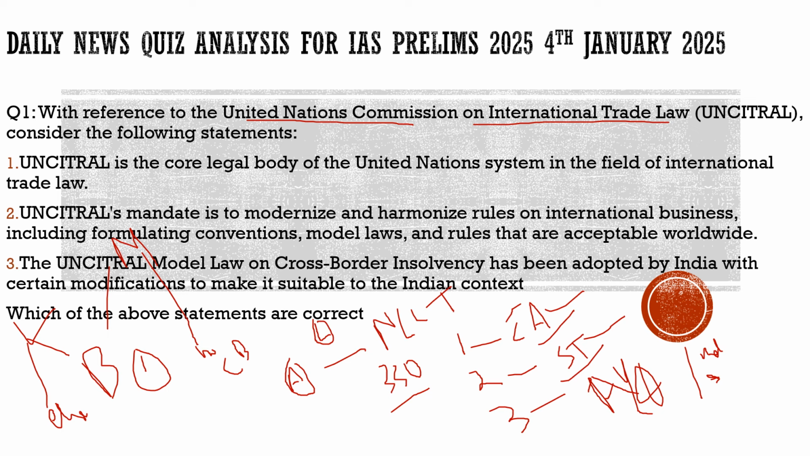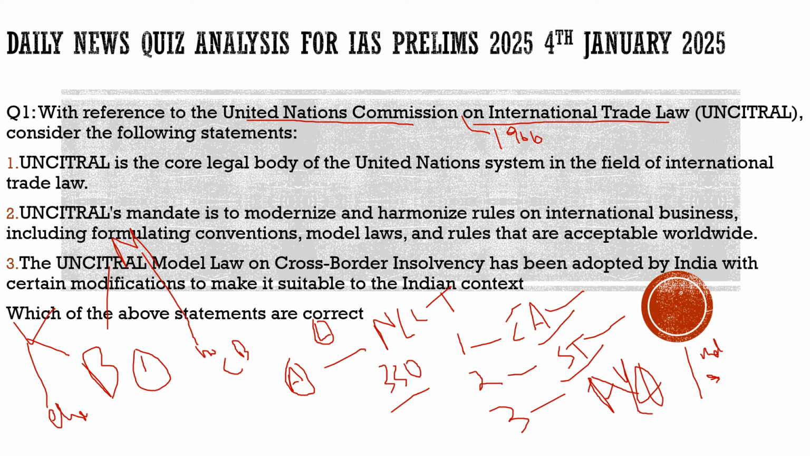So, to sort out this issue, the United Nations came up with the United Nations Commission on International Trade Law. It was established in 1966, and its secretariat is in Vienna. It solves these issues when such cross-border insolvency happens.